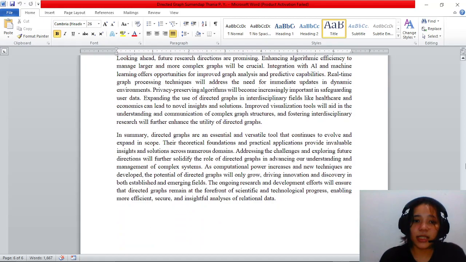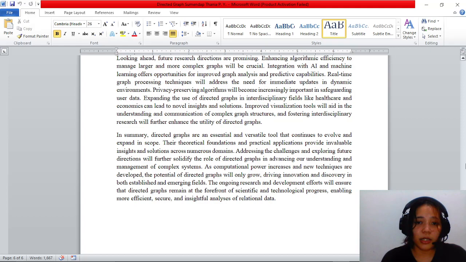So, in summary, directed graphs are an essential and fertile tool that continues to evolve and expand in scope. Their theoretical foundation and practical applications provide invaluable insight and solutions across numerous domains. Addressing the challenges and exploring future directions will further solidify the role of directed graphs in advancing our understanding and the management of complex systems.